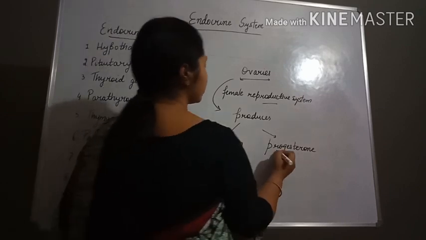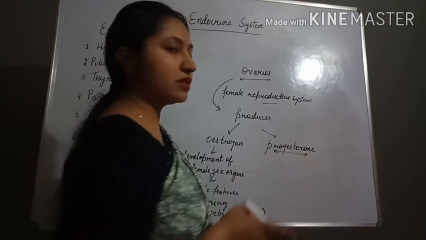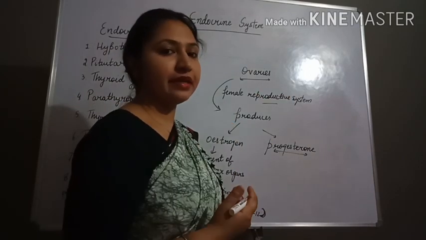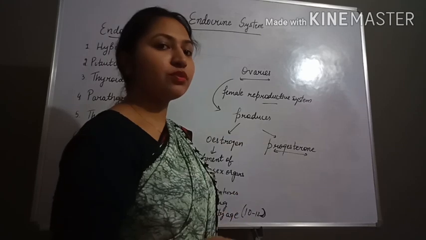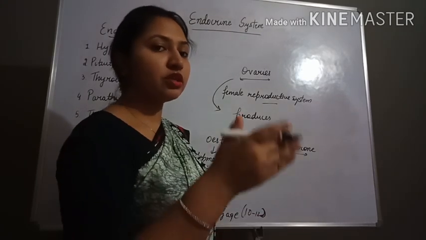Now next is progesterone. Progesterone helps in the changing of the uterus lining, in the development of the uterus lining or in the breakdown of the uterus lining. What is the uterus?